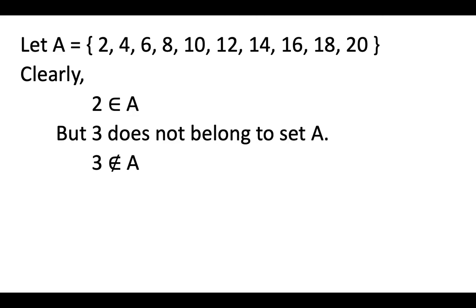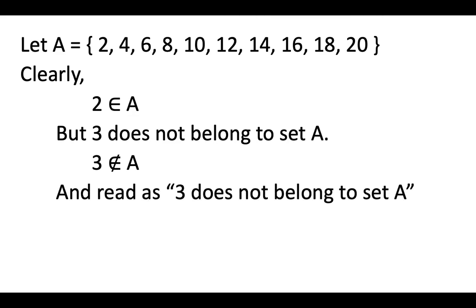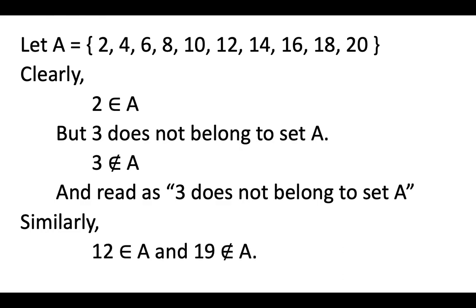So we read it as 3 does not belong to set A. Similarly, 12 is an element of set A, so I write it as 12 belongs to set A. And if 19 is not an element of set A, I write it as 19 does not belong to set A.